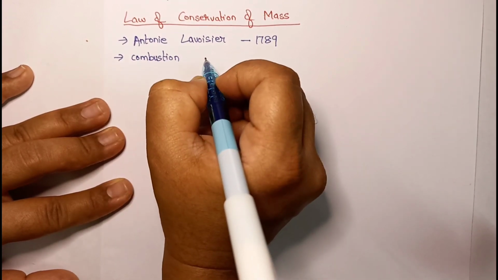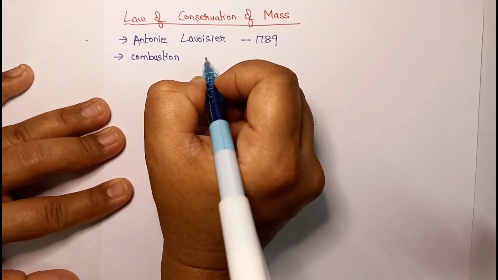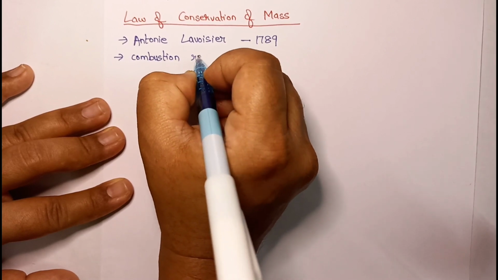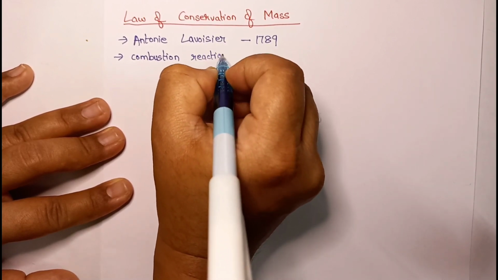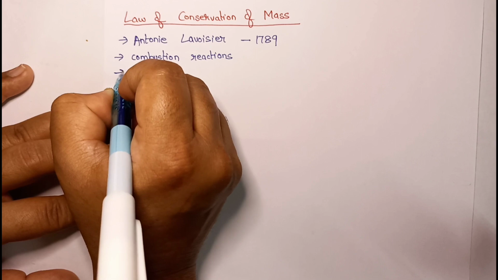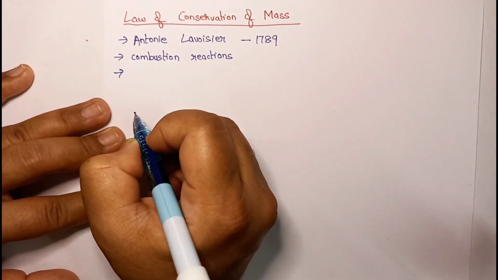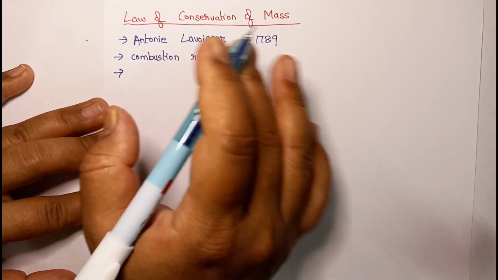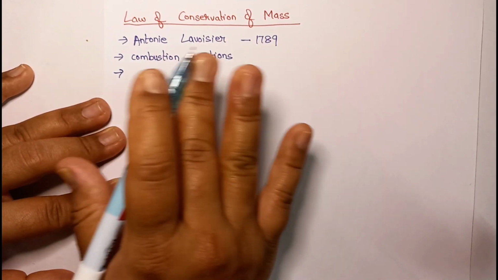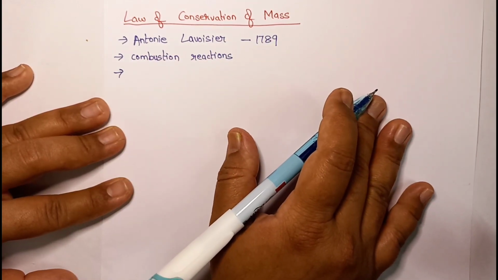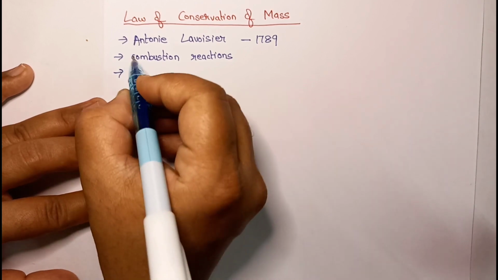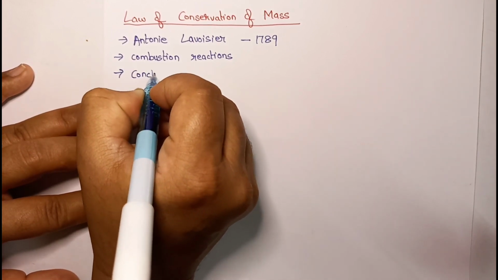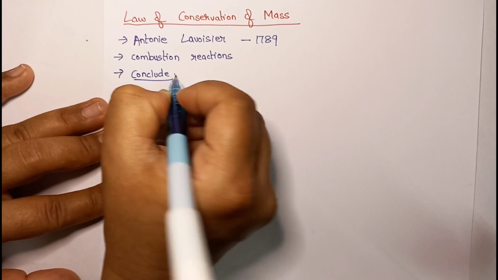He performed various experiments on combustion reactions. And after performing several experiments on combustion reactions, he came to the conclusion that in all physical and chemical changes, there is no net change in the mass during the process. What did he conclude by performing all these experiments?